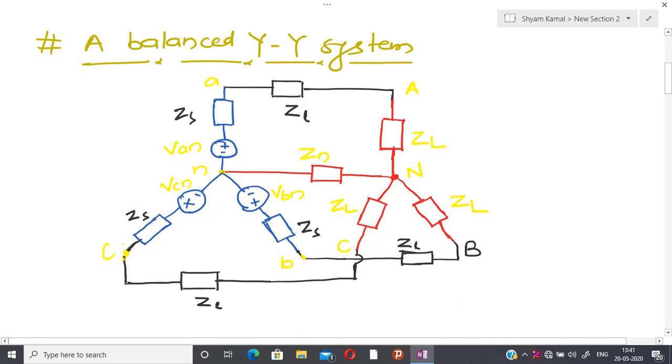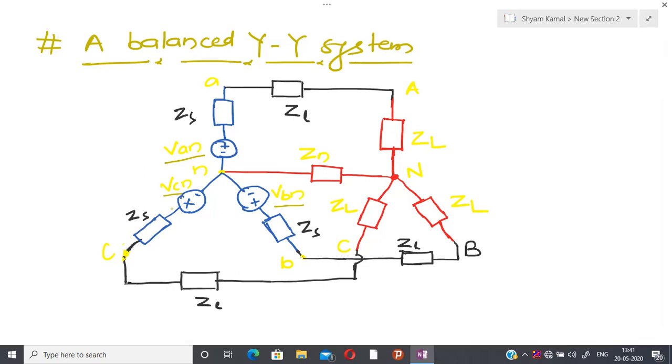In the previous class, we showed that if I have three phases connected in Y, here I have VAN, after that VBN, and here VCN. I have talked about two different kinds of sequence, positive sequence and negative sequence.